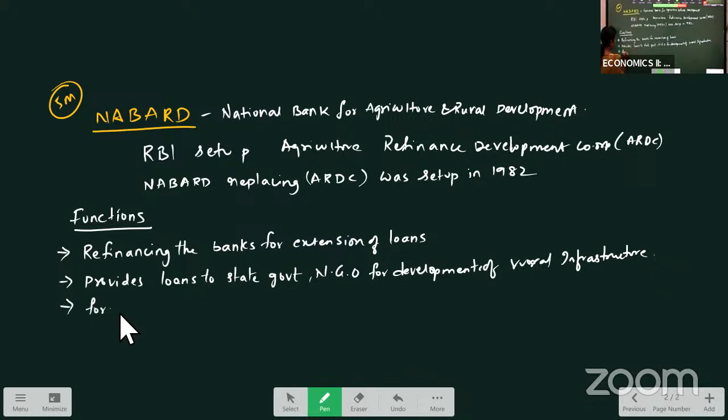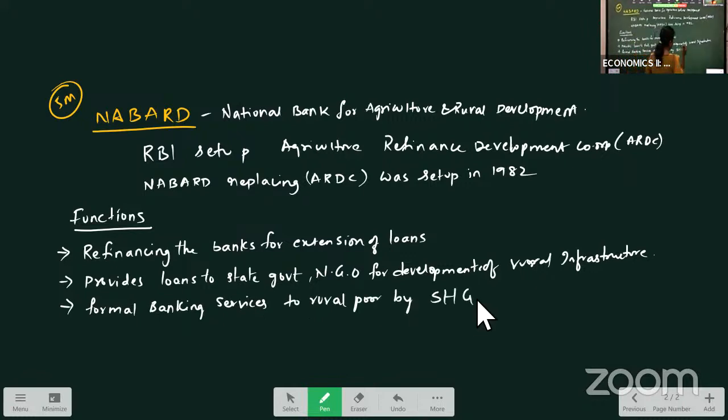So formal banking services are provided to rural poor by SHG. What is SHG? Self-help group. Means through these self-help groups to the poor people, banking services are provided in the rural areas.